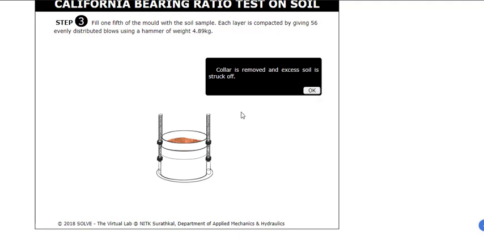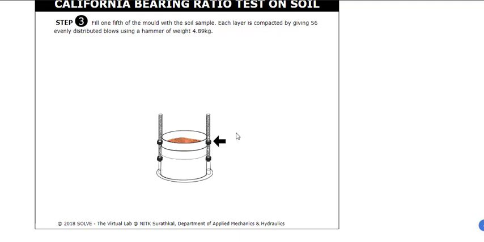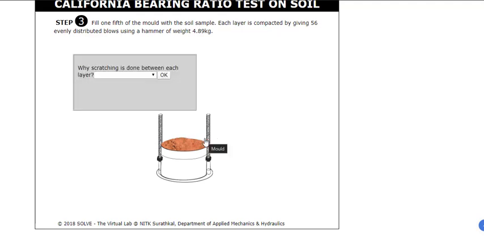So now you can remove the collar and excess. Detach this, remove the collar, and there will be some extra soil on top. So you will remove it and make it straight.